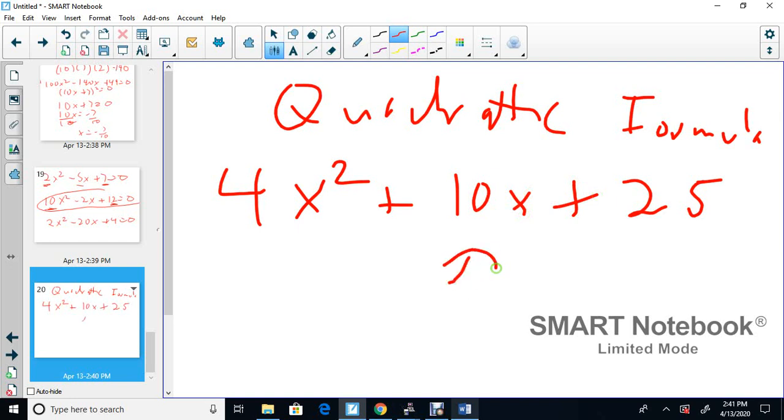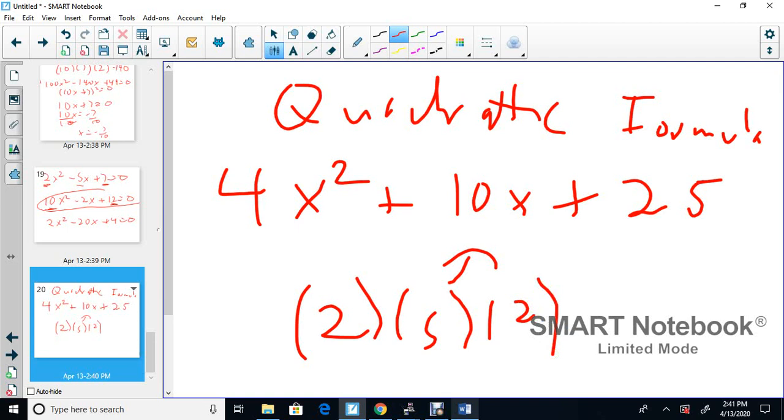To find that, it's 2 times 5 times 2. Okay, 2 times 5, whoops, this should have been 20 in the middle, not 10. So 2 times 5 is 10, times 2 is 20, so it should have been 20. So you have to create a perfect square and make it equal to 0 for the quadratic formula to get one answer. Finally, creative questions are up to you how you create them.